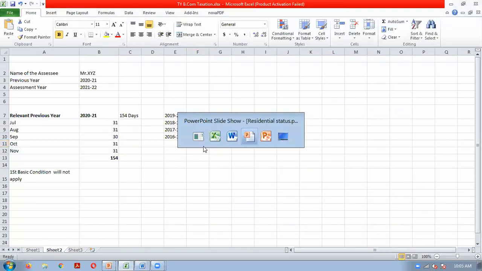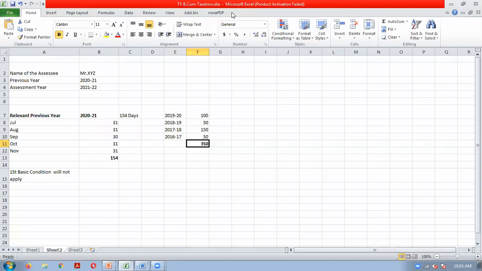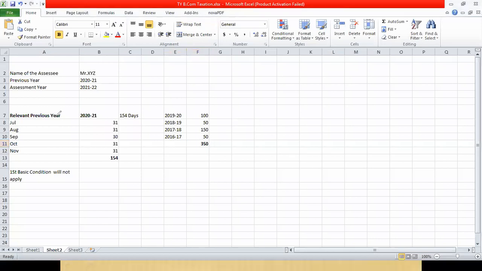Now read condition number 2 again. Condition 2 says that in the relevant previous year minimum 60 days is required. So in the relevant previous year 154 is there, so this is satisfied. And you should check that in the preceding 4 years minimum 365 days should have been there. But we are getting only 350. So condition number 2 is also not satisfied.